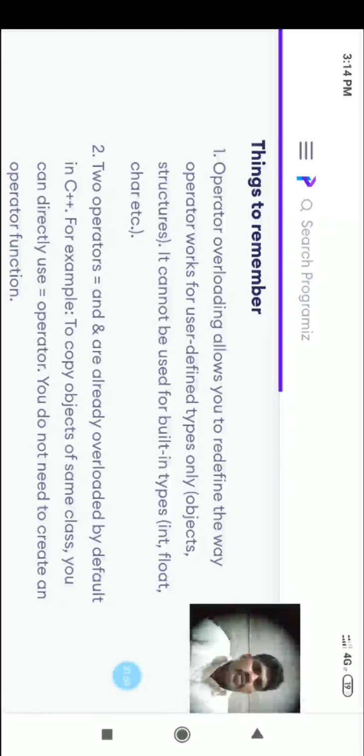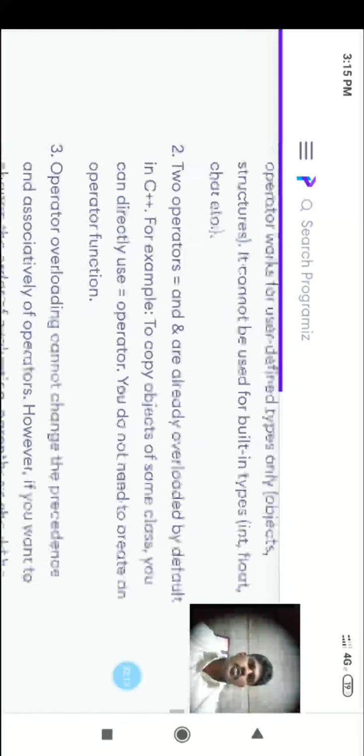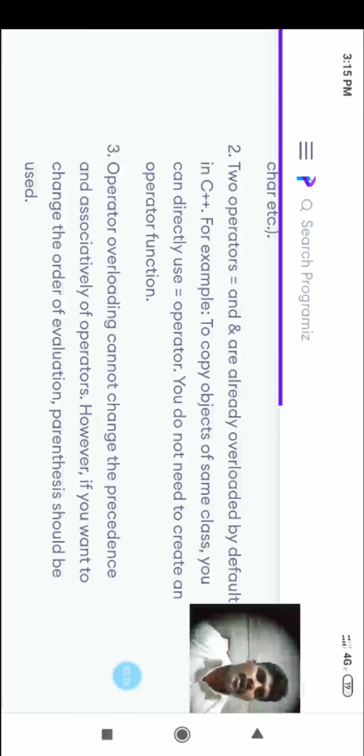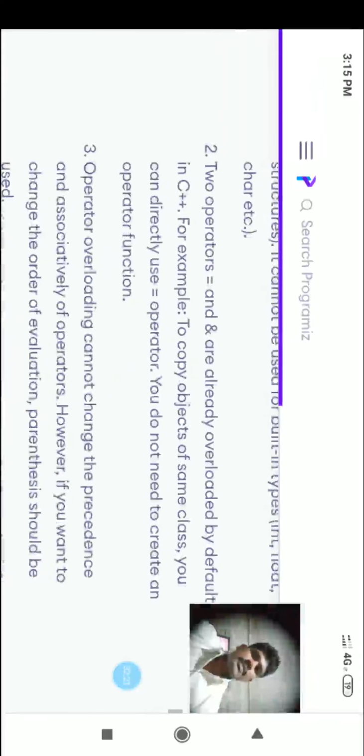Operator overloading allows you to redefine the way an operator works for user-defined types only, such as objects and structures. It cannot be used for built-in types like int, float, character, etc. Two operators, equal to and the address operator, are already overloaded by default in C++. For example, to copy an object of the same class, you can directly use the equal operator. You do not need to create an operator function. Here both are already defined by default. You no need to define them again.